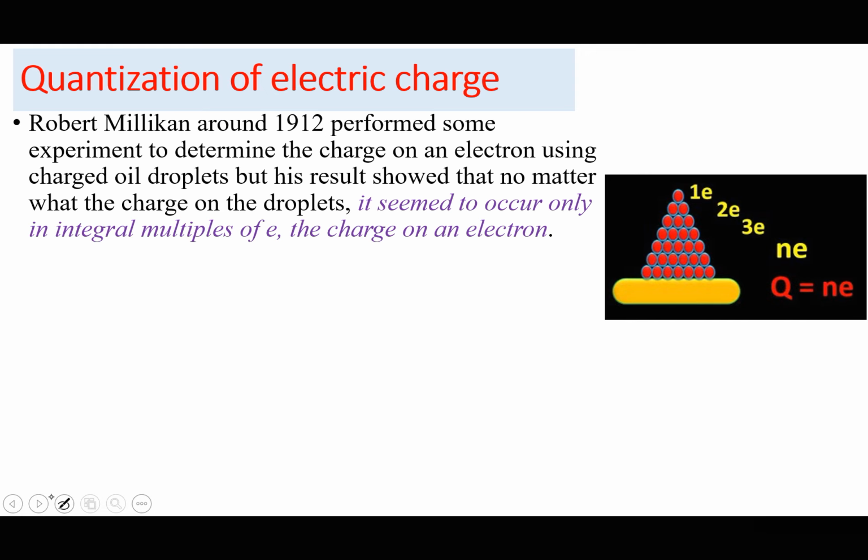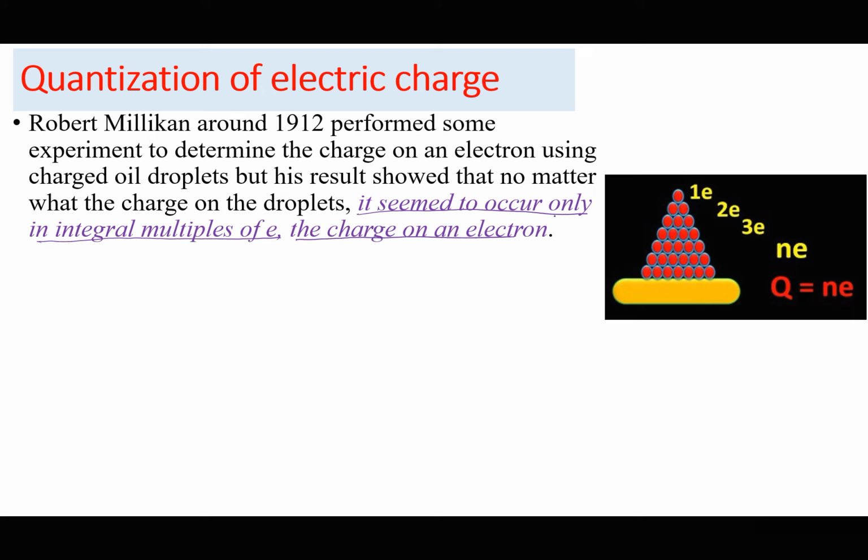So Robert Millikan around 1912 performed an experiment to determine the charge on an electron using charged oil droplets, but his results show that no matter what the charge on the droplets, it seemed to occur only in integral multiples of E, the charge on an electron.